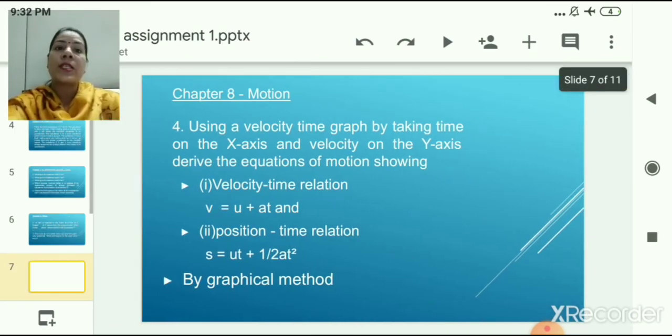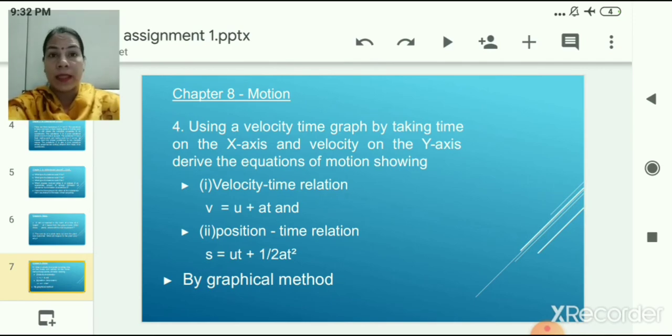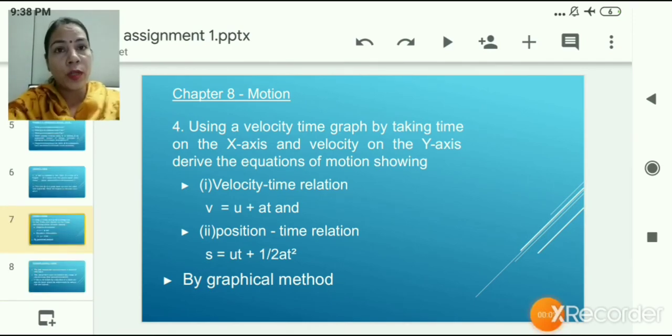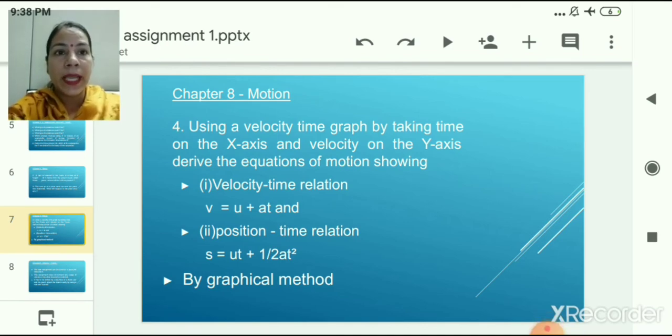The next question is from chapter number 8, that is Motion. So the 4th question is, using a velocity-time graph by taking time on the x-axis and velocity on the y-axis, derive the equations of motion showing number 1, velocity-time relation, that is v equals u plus at, and position-time relation, which is s equals ut plus half at square, by graphical method.